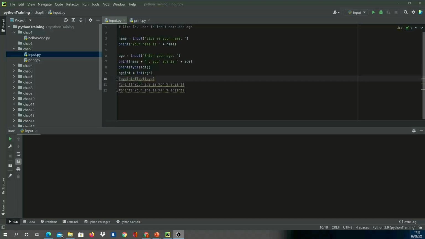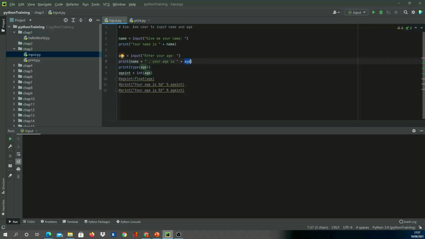Now let's talk about the input statement. Input statement is the word input followed by open bracket, and in a string I mentioned give me your name, and then I'm printing the name. So name is stored in a variable and then I'm printing the name. Similarly, I'm saying input enter your age and I'm storing it in a variable age, and then I'm printing both name and age here.